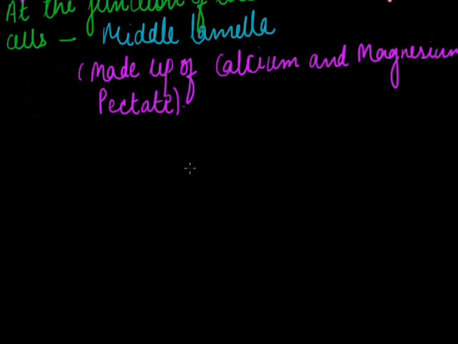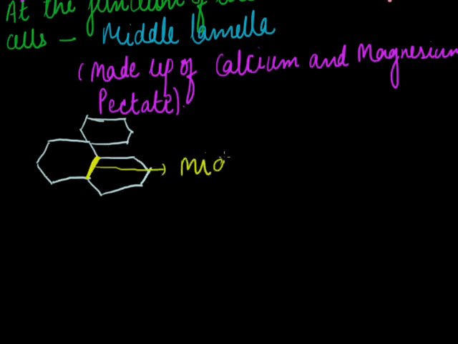How does this middle lamella look? Say it is a cell with a cell wall and here is one more cell. So this junction point is the middle lamella. It is made up of calcium and magnesium pectate.